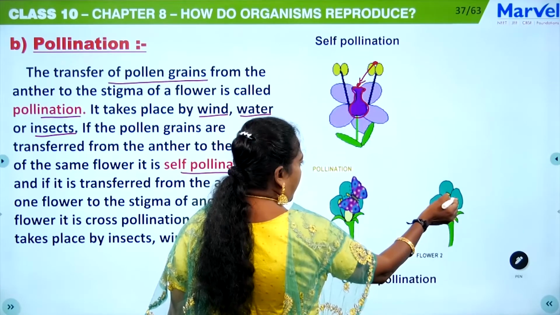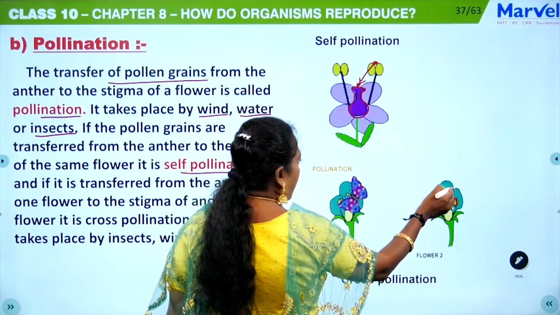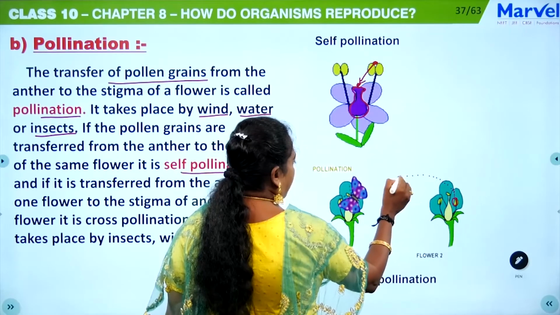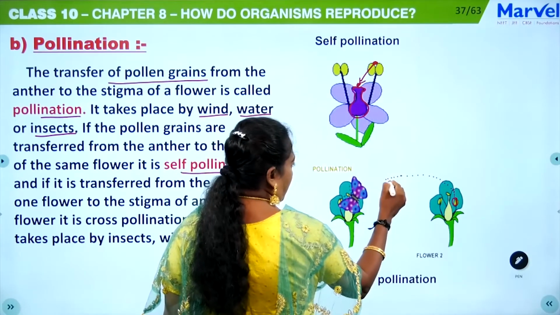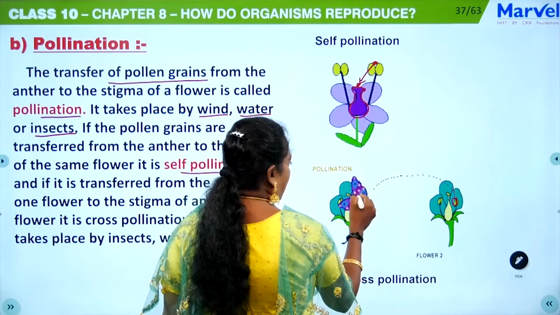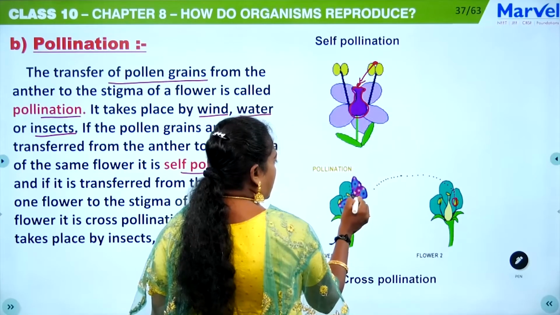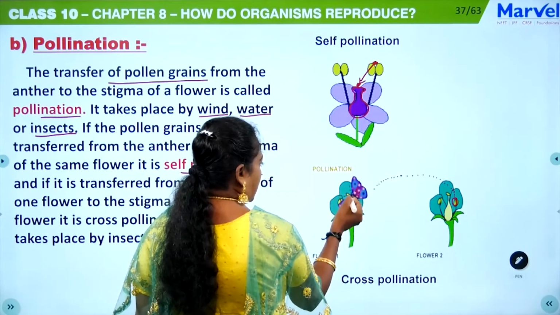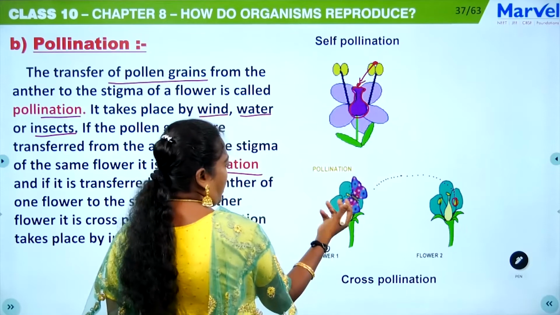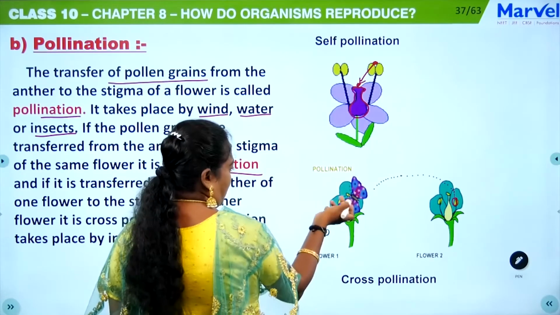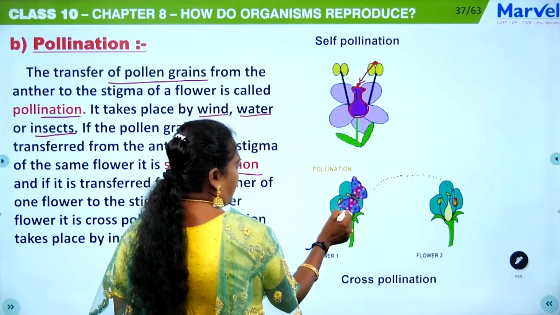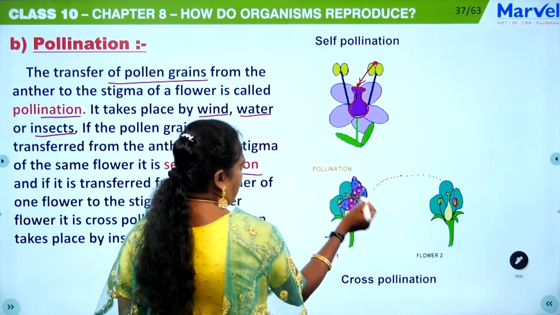The pollen grains from this flower will be taken by the insects. These pollen grains are sticky, so they attach to the body of the insect. When this insect again sits on this flower, while sucking the nectar out of the flower, these pollen grains will stick onto the stigma.